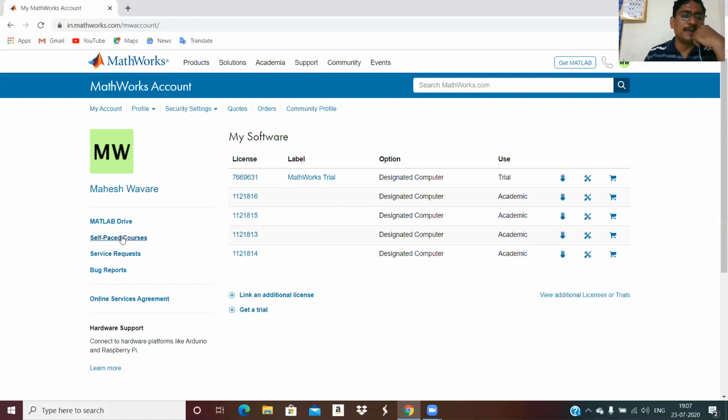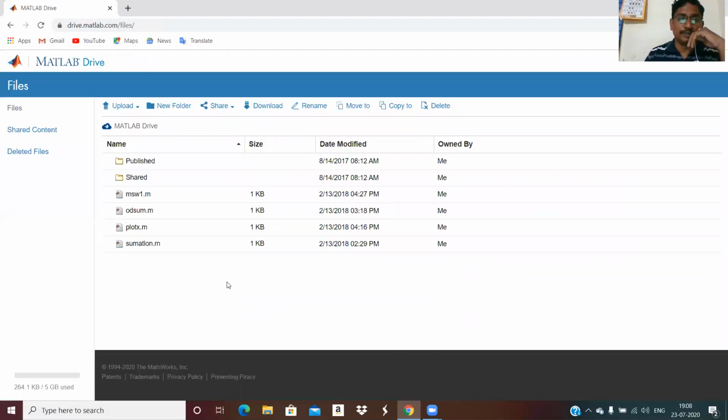There are some self-paced courses. In my first lecture of the short-term training program, Mathematica and MATLAB for scientific research, I mentioned MATLAB Drive. This drive is used to do online programming. One can use it if he has a license copy.